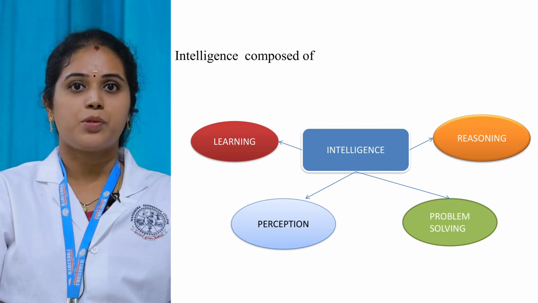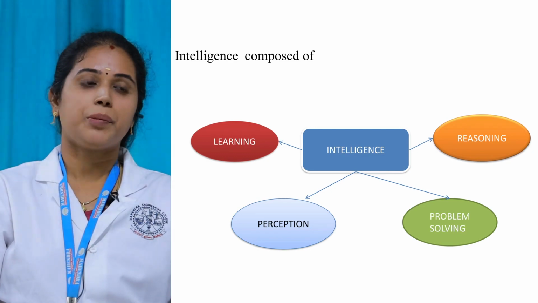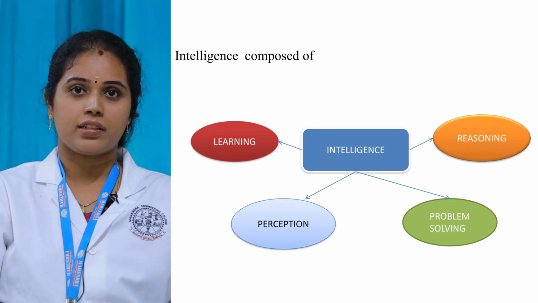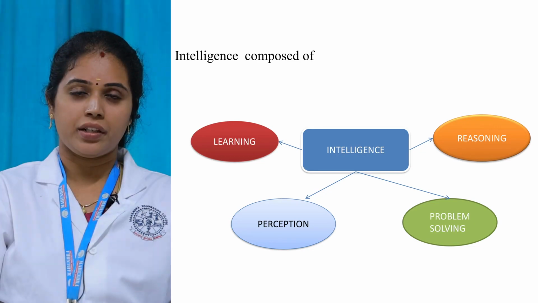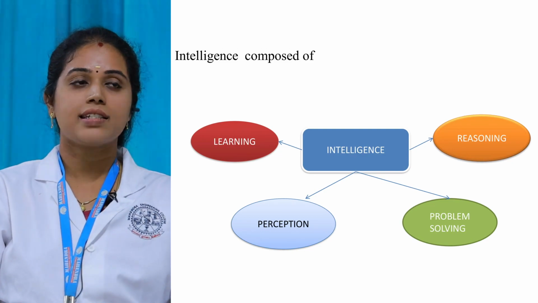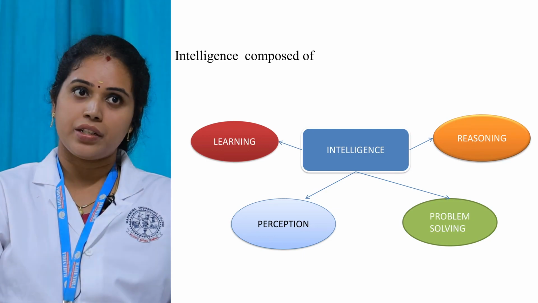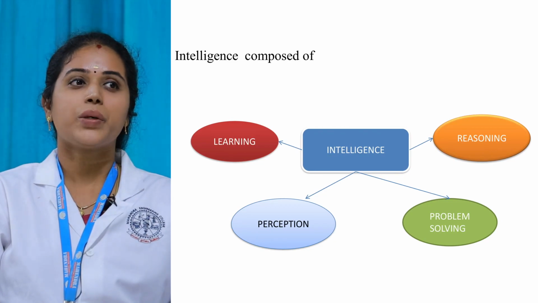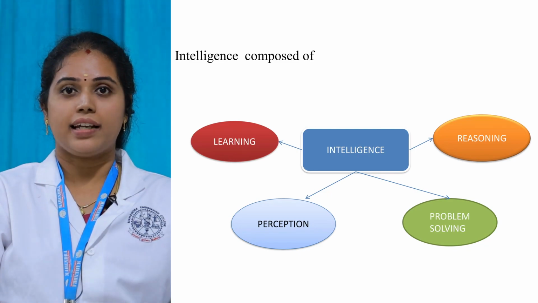The next one is perception. What do you mean by perception? Actually, the exact word for perception is acquiring knowledge about the environment. You can acquire the information about the environment, or else interpreting, providing, organizing. Okay, this is the exact word for perception. So you can gather the information about the environment, then you can give it to the machine. Actually, this is the exact meaning behind perception.